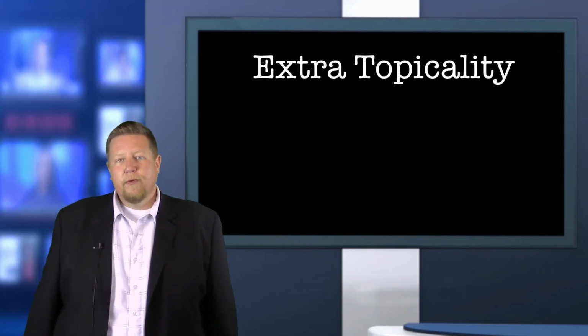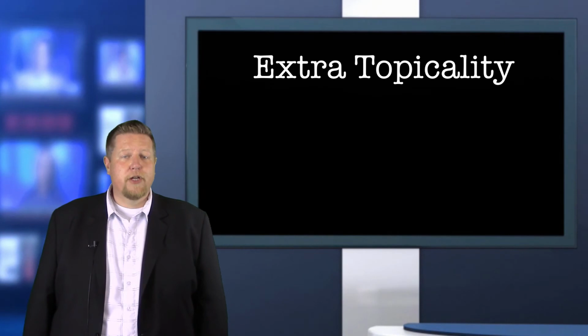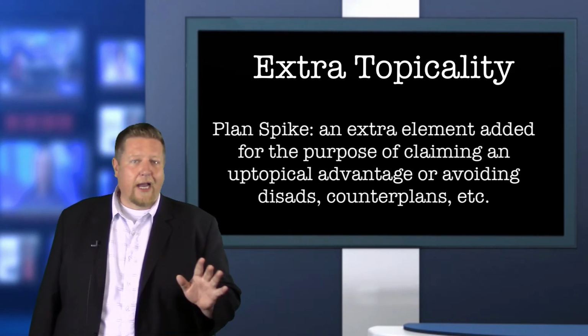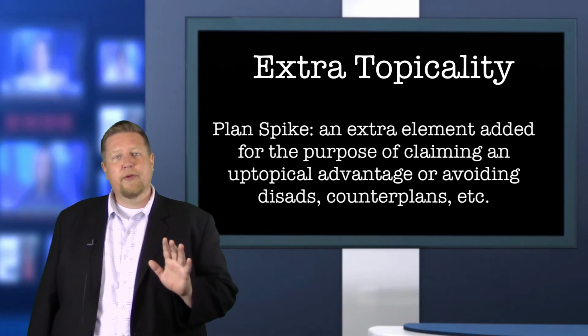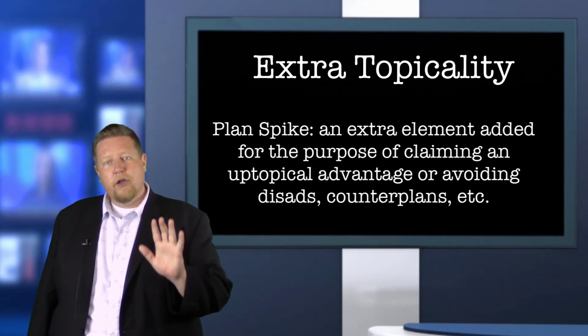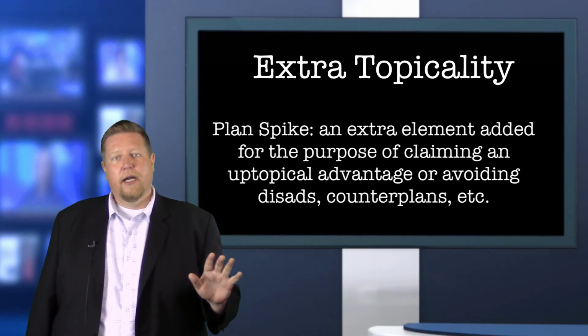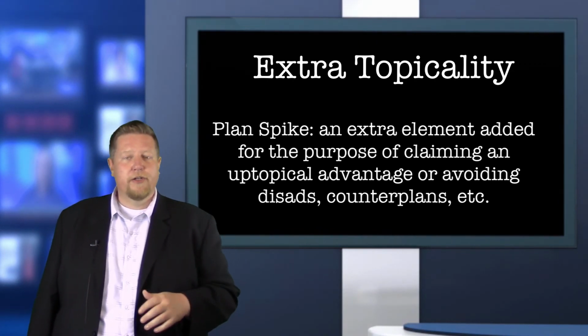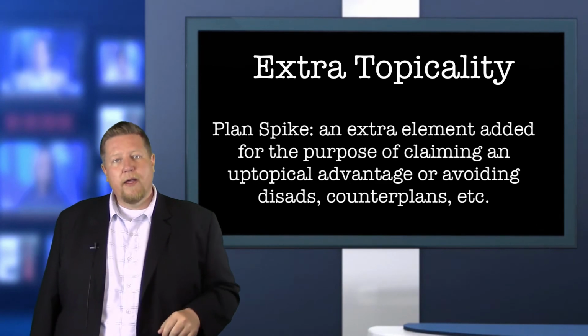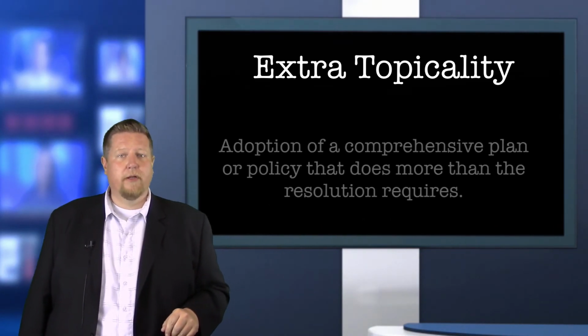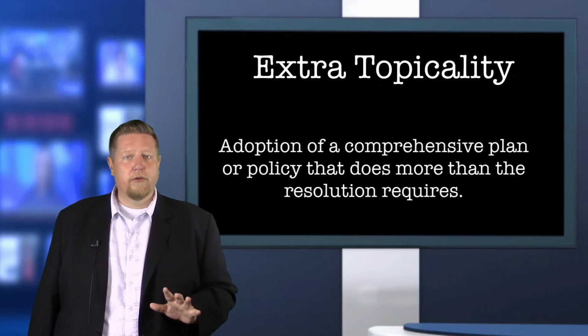Now, there are two ways in which the affirmative plan text can be extra topical. The first is by a plan spike. A plan spike is extra text added by the affirmative team for the purpose of claiming an advantage or solvency, or by spiking out of offensive arguments such as disads. An example of a plan spike would be requiring an increase in federal judges. Now, the second way in which a plan text can be extra topical is through the adoption of a comprehensive plan, policy, or legislation that does more than the resolution requires.